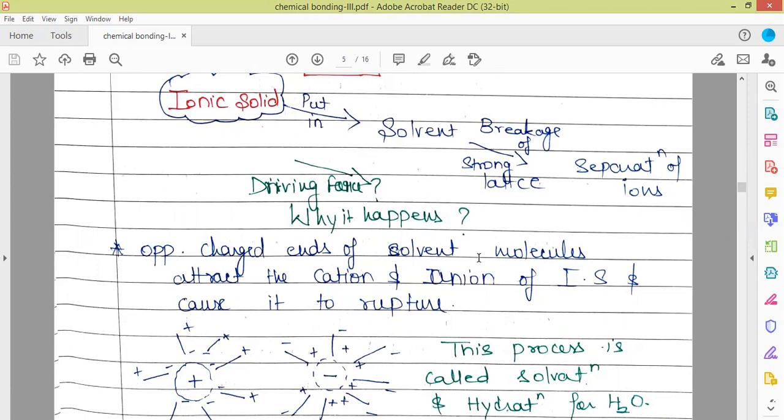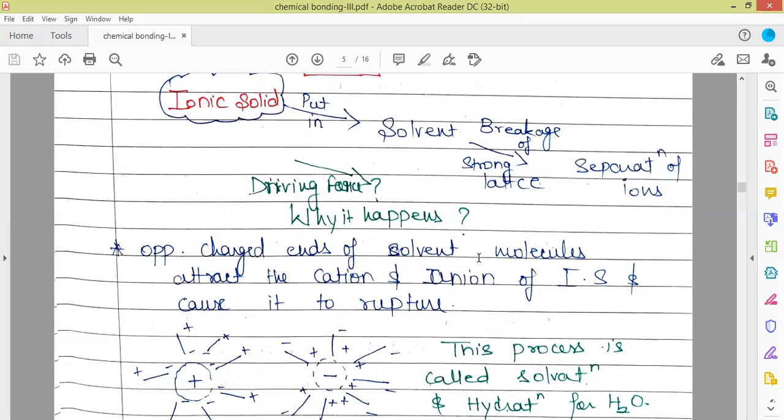Say we have water, which is a universal solvent. Here hydrogens are slightly positively charged and oxygen is slightly negatively charged. So it has two ends, one positively charged and the other negatively charged. So what happens when we dissolve some ionic solid? Say we have NaCl. When we put NaCl into water, what will happen?